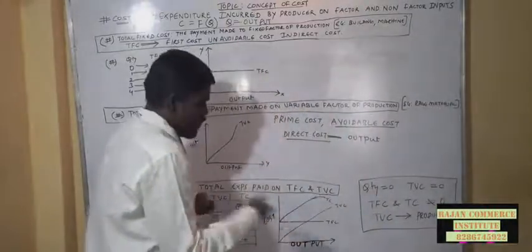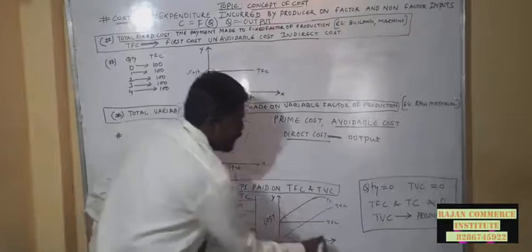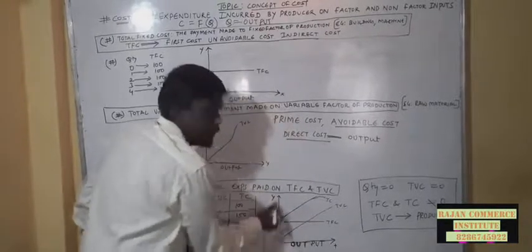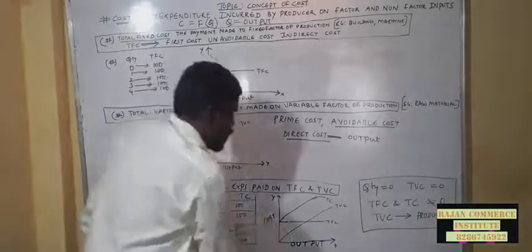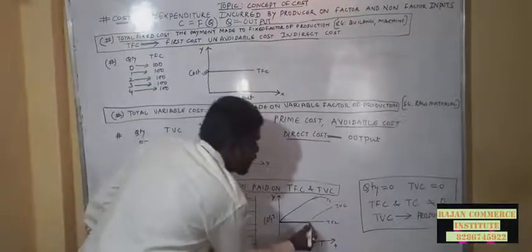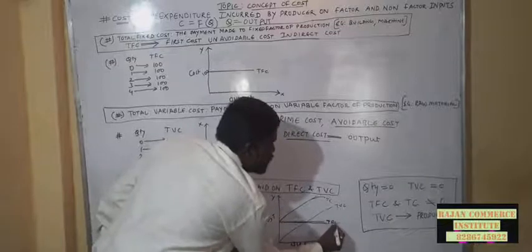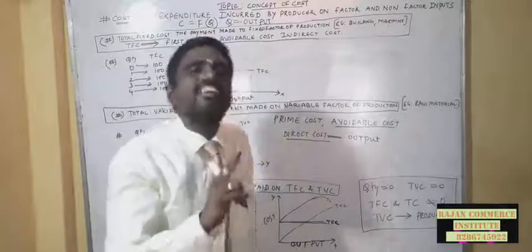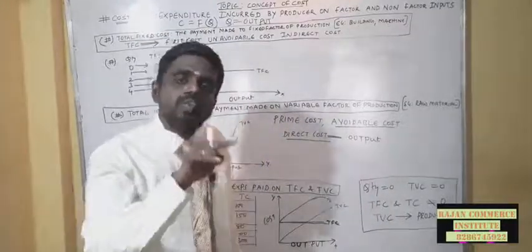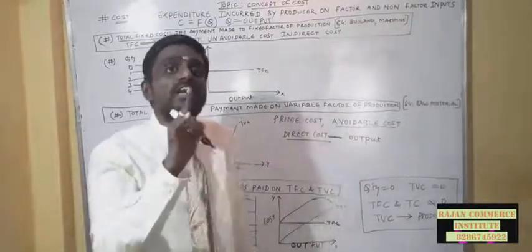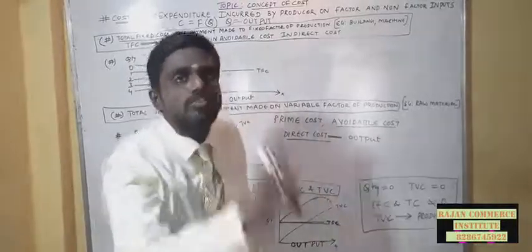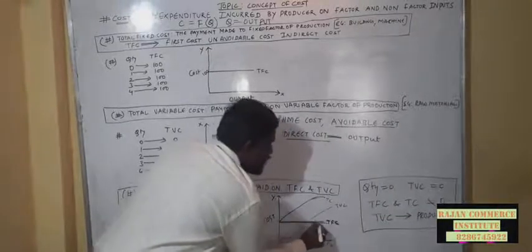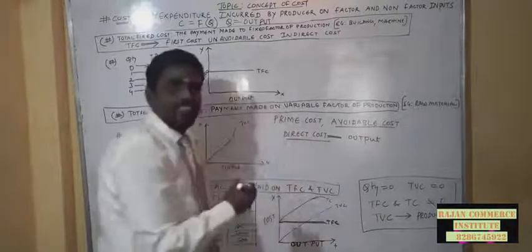This is the y-axis and this is the x-axis. X-axis represents the output. Y-axis represents the cost. This graph is my fixed cost. Fixed cost never starts from 0. I have to incur the fixed cost. I have to spend my fixed cost. It is an unavoidable cost. It is the first cost of the producer. Understood? So my fixed cost is a straight line parallel to the x-axis.